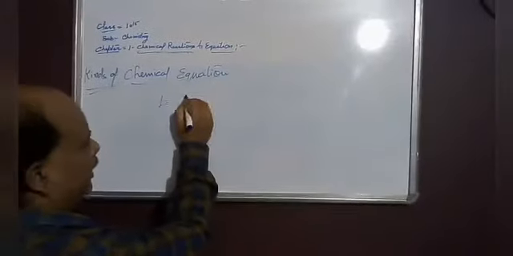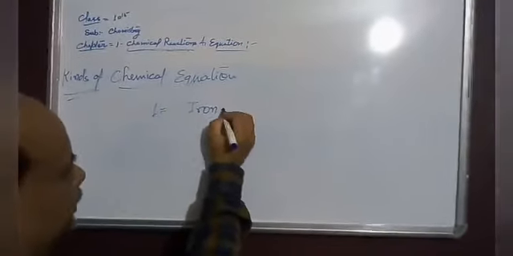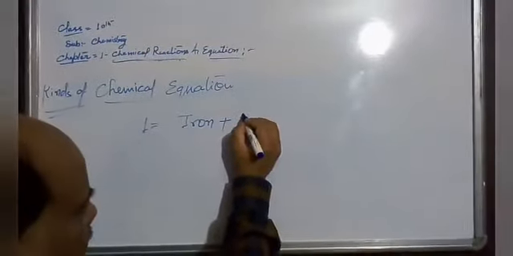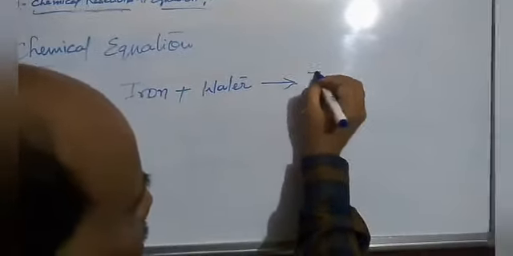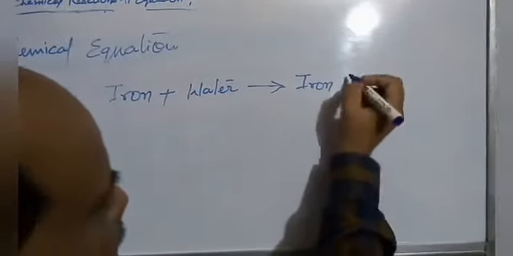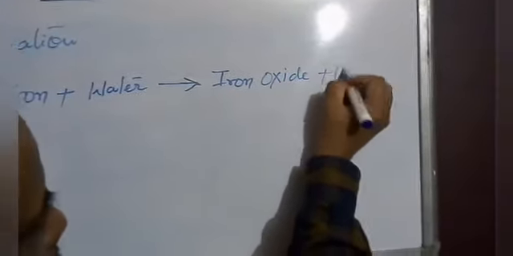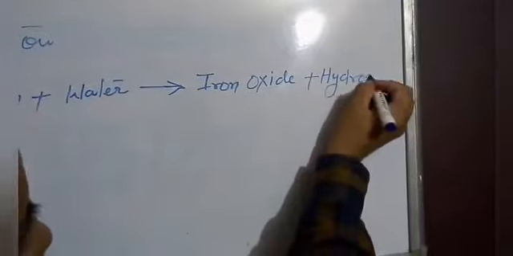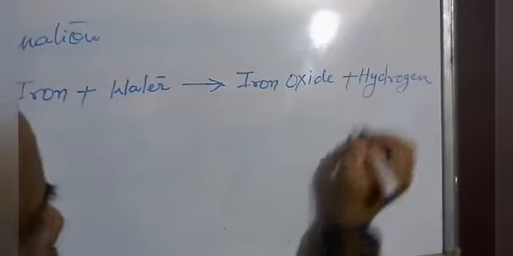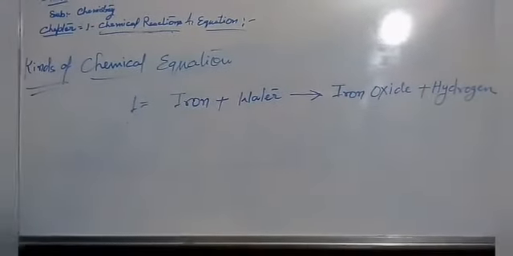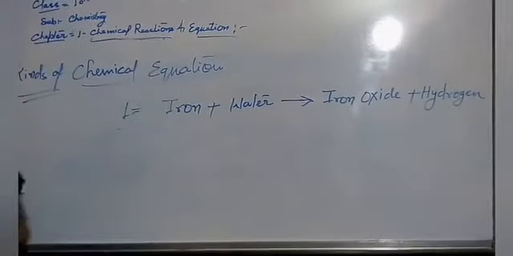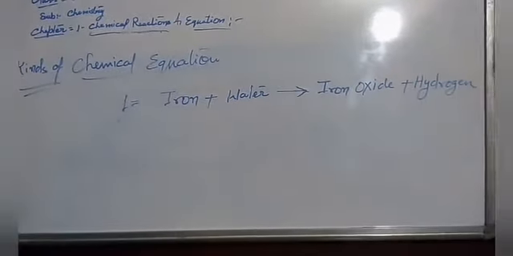Word equation: iron reacts with water, it will form iron oxide plus hydrogen. When the reactants and products are represented by words, then the equation is called a word equation.